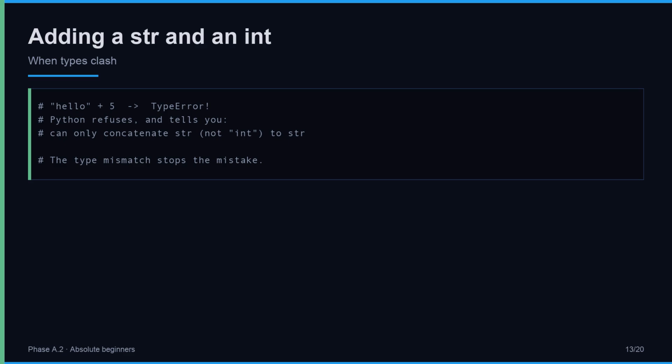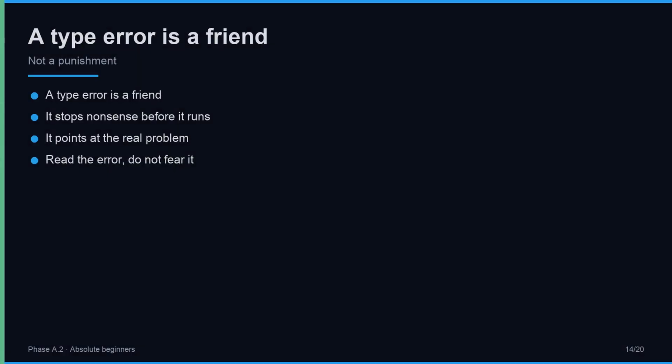The type mismatch is the warning bell. It says, these 2 values are different kinds of thing, so this operation does not make sense. The warning bell. That error might look scary the first time, but it is actually a friend. A TypeError stops a meaningless operation before it can produce a wrong answer. It points at the exact line and tells you the types do not match. That is a huge help, not a punishment.